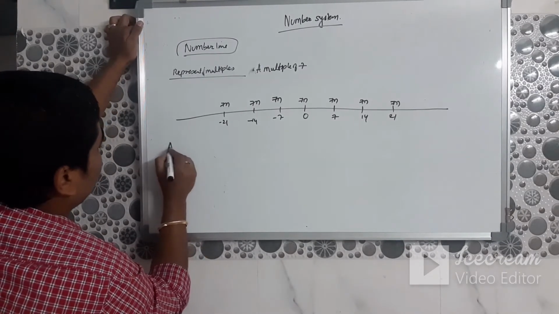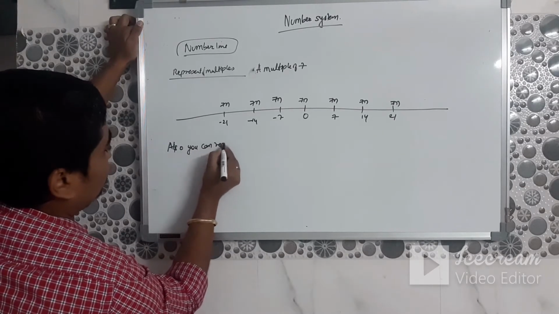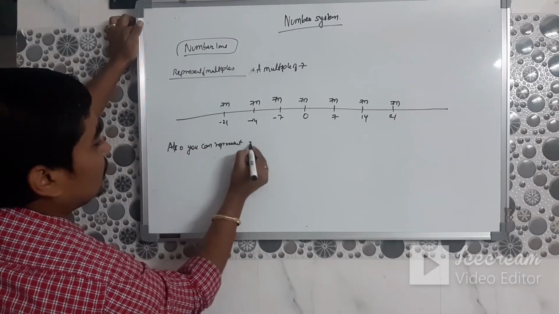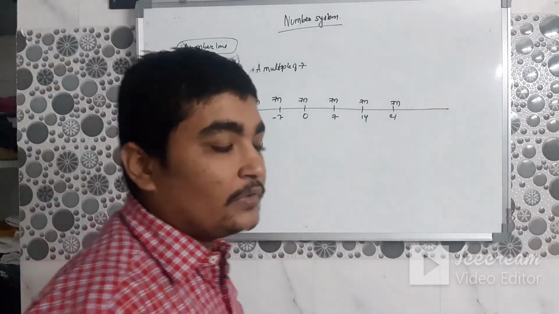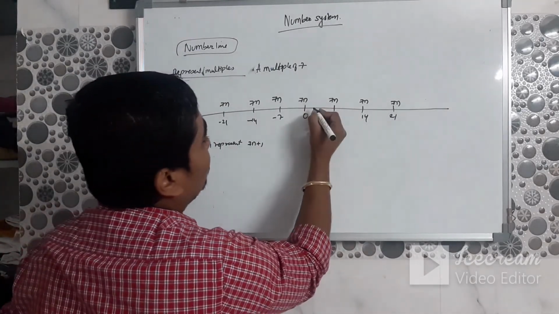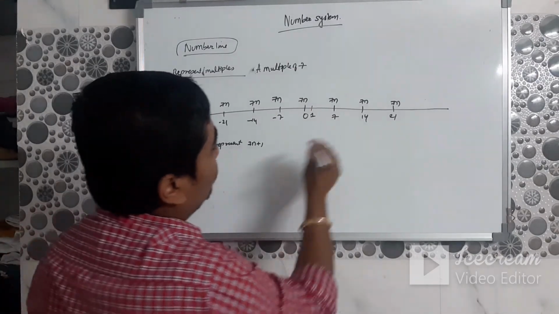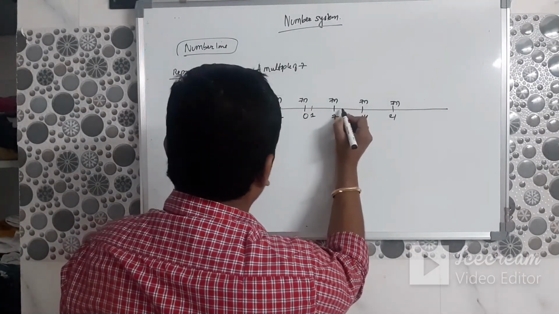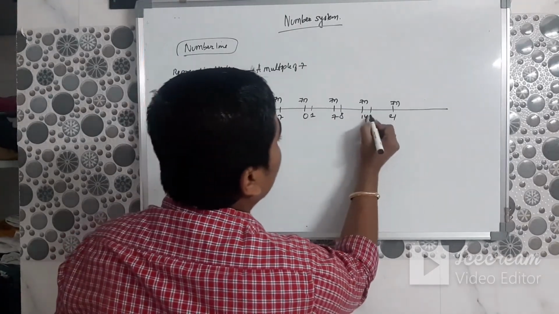Also, you can represent 7n plus 1. What is 7n plus 1? A multiple of 7 plus 1 step forward, that is 1. So as you put n equal to 0, you will reach 1. As you put n equal to 1, you will reach 8. As you put n equal to 2, you will reach 15.